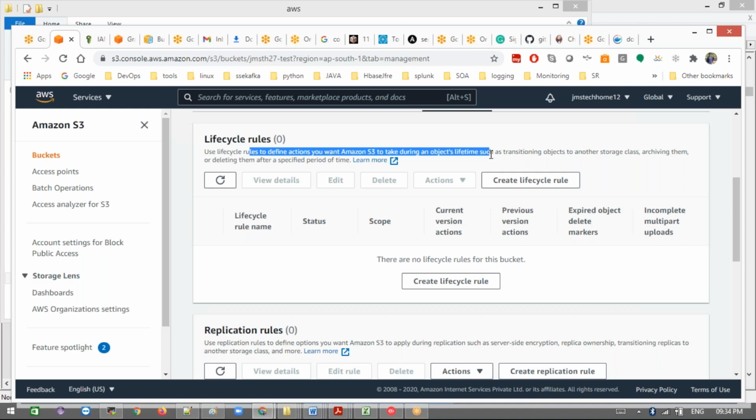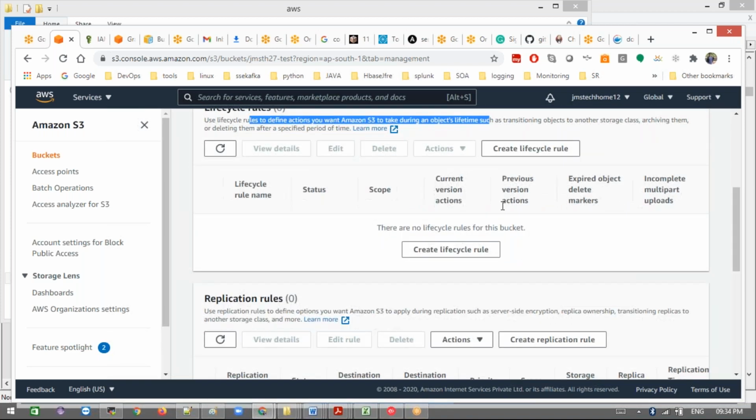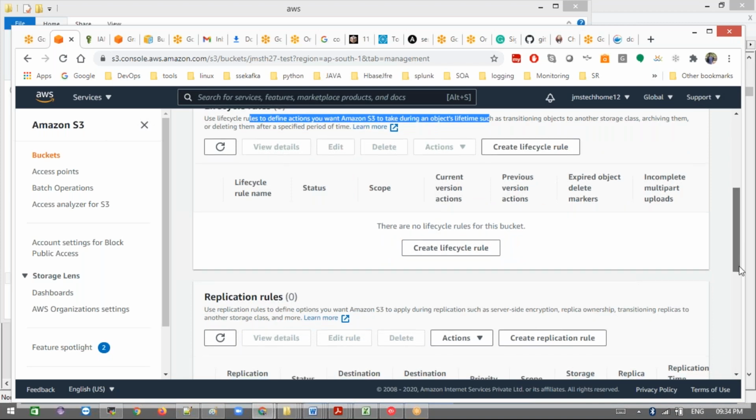We'll discuss the storage classes: there is Standard-IA, Standard, and the next, Intelligent-Tiering. There are different kinds of storage classes. We'll discuss that. Okay, that is very important from the exam point of view. If you want to save money, these are the storage classes you must understand. You must understand the storage classes in S3. That will be helpful for you. Instead of doing it manually, you can create rules here.